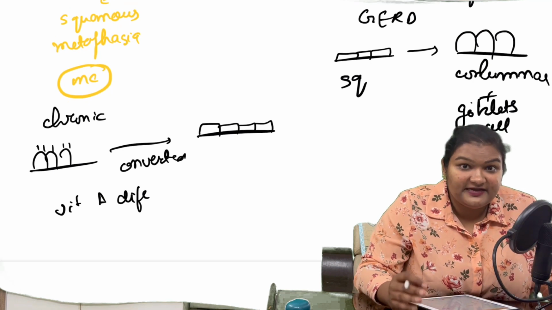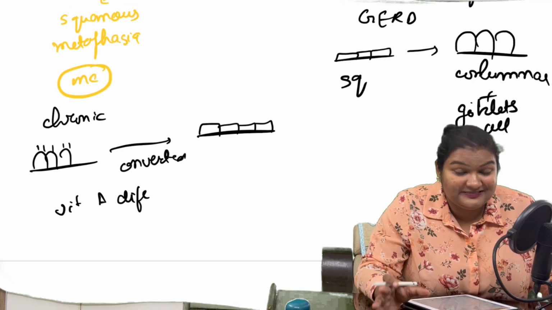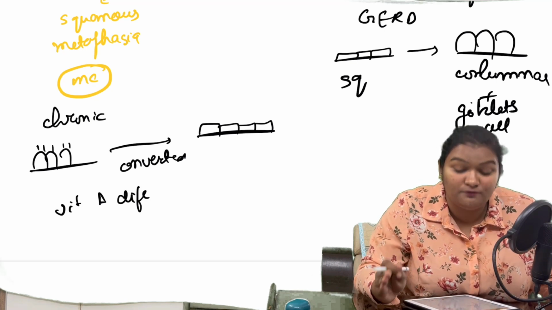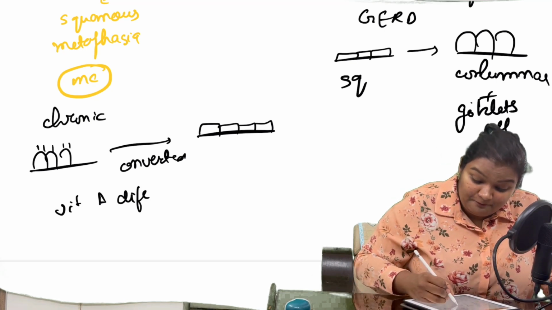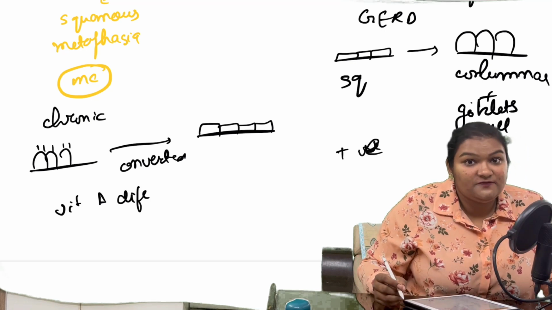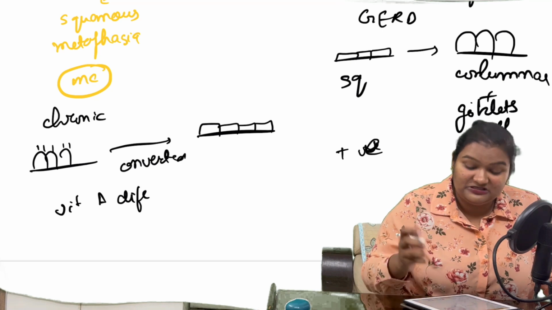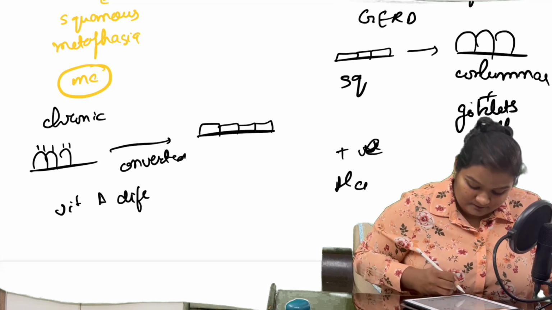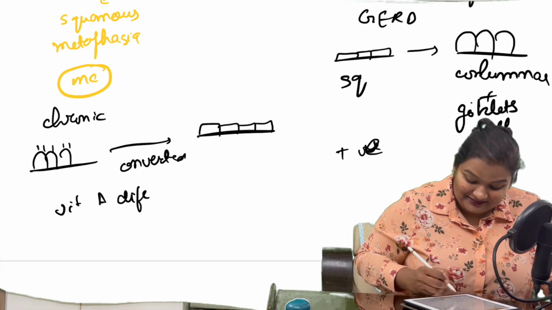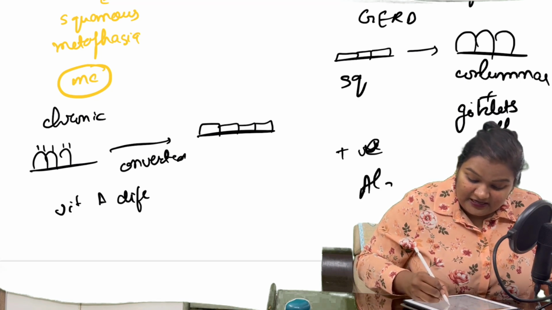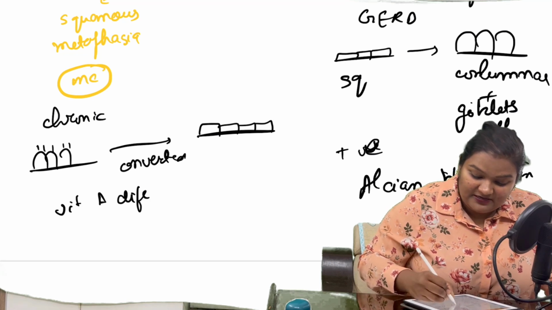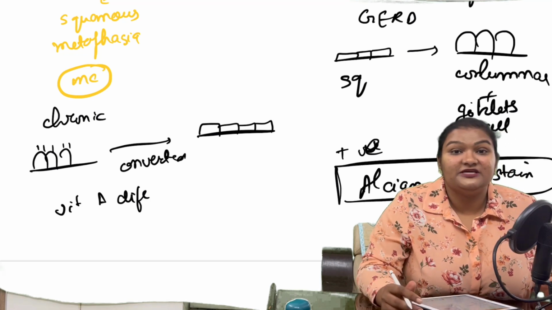The reason is that goblet cells take up a special stain, which we call Alcian blue stain. So the positivity of this stain will show the presence of goblet cells. Wait, I'll write it down in proper handwriting. Alcian blue stain, right?